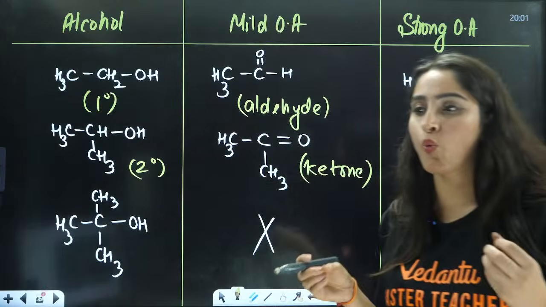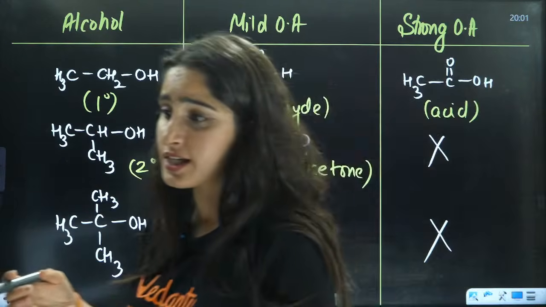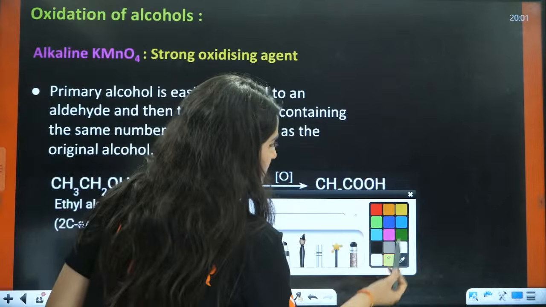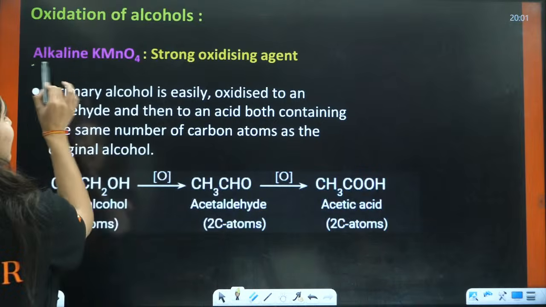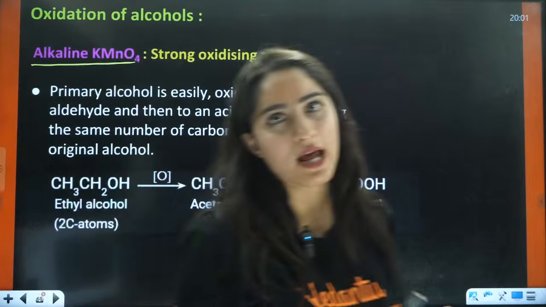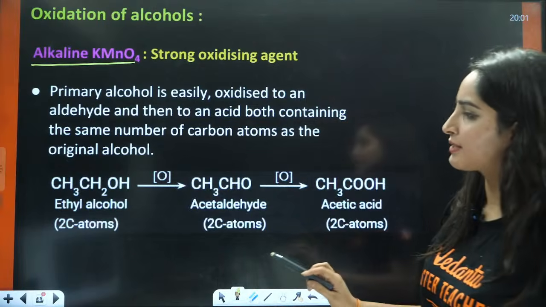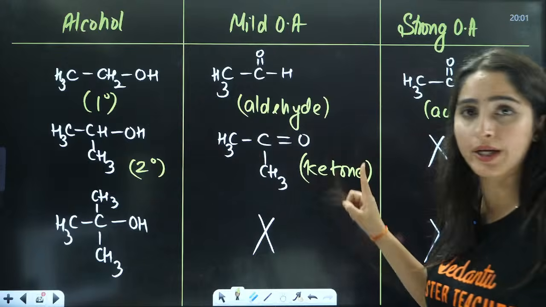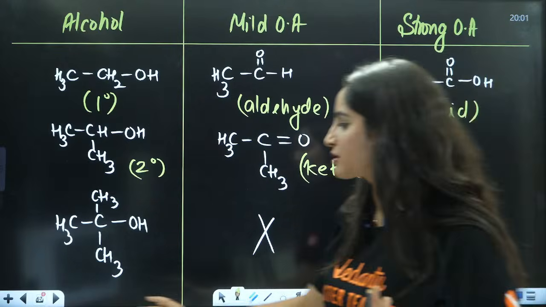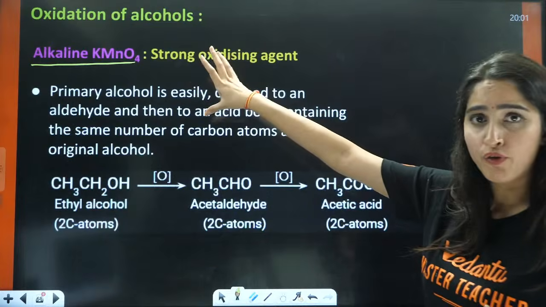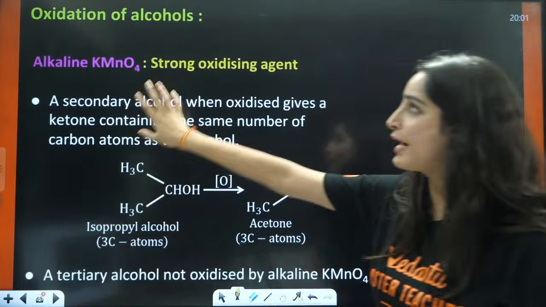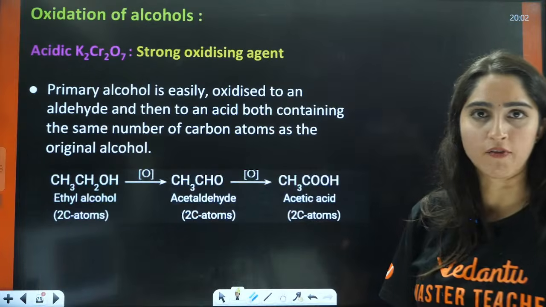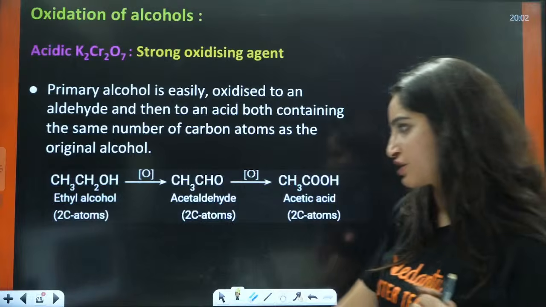Now let us talk about what are the mild oxidizing agents, and what are strong oxidizing agents. If we talk about alkaline KMnO4, that is a strong oxidizing agent. So it will convert 1 degree to carboxylic acid, 2 degree to ketone. Strong oxidizing agents are KMnO4, alkaline KMnO4, or K2Cr2O7.